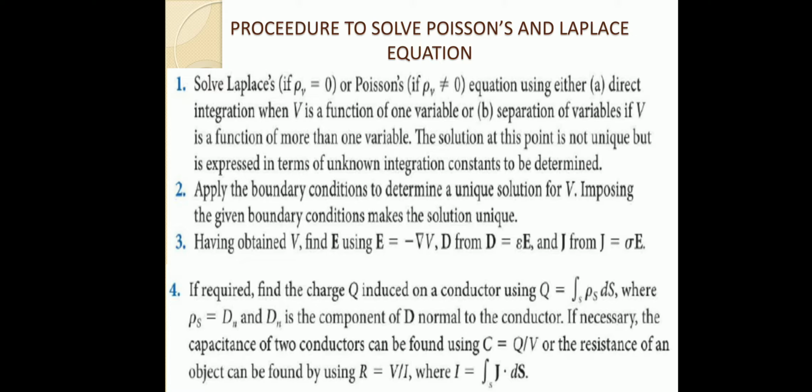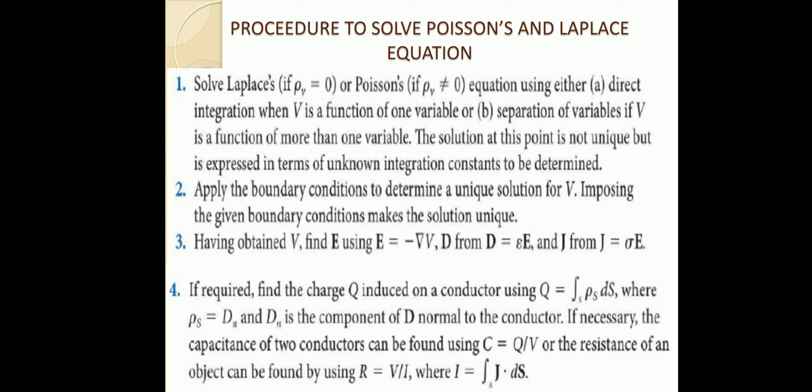Then we can also find the resistance value of any object using the equation R equal to V by I. We will get it from this Poisson or Laplace equation. To obtain I, you need to integrate, the surface integral of J dot dS is the I, where J is the current density. So to obtain J, you find E using this Poisson's or Laplace equation. From this equation you will get V. After finding V, you find E as E is equal to minus del V. Then from that, you find J as sigma E. Then using that J, you find what is I. Then V by I is the resistance of the object.